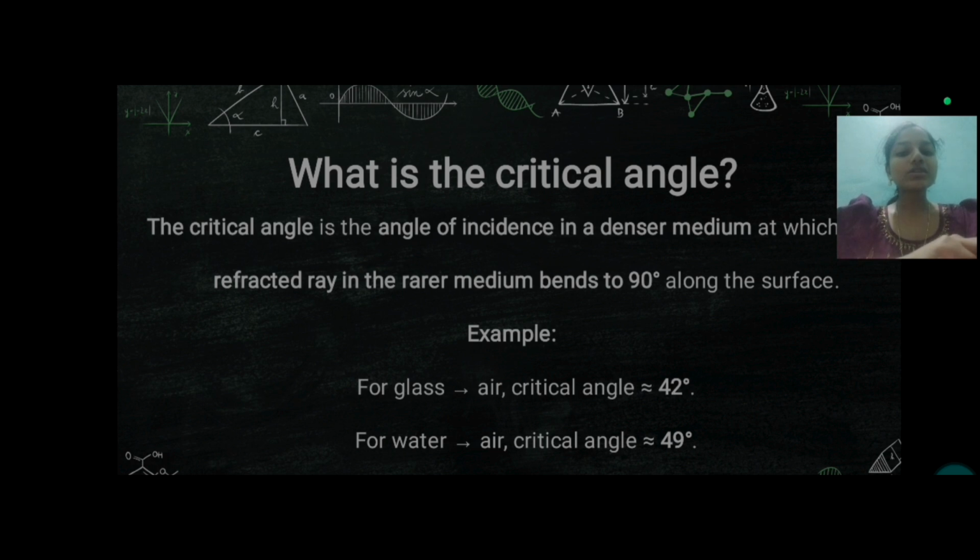We know that light travels from a denser medium to a rarer medium. In the same way, for the critical angle, the incidence is in a denser medium, and the ray traveling into the rarer medium bends 90 degrees along the surface. For example, for glass to air, the critical angle is 42 degrees. But for water to air, the critical angle is 49 degrees. This is because of the bending of the medium.